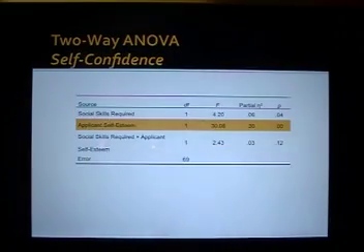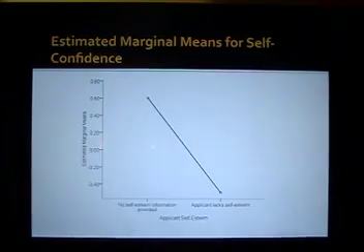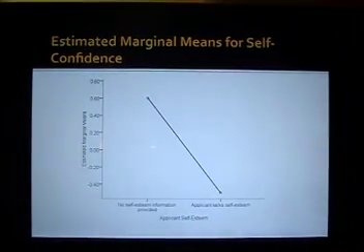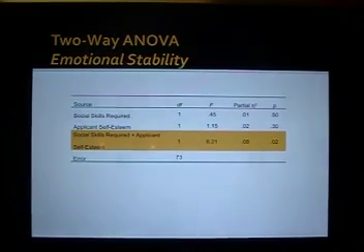There was a significant main effect of applicant self-esteem on perceptions of applicant self-confidence. This figure shows that applicants who lack self-esteem are perceived as less self-confident than applicants for whom no self-esteem information is provided. There was a significant interaction between applicant self-esteem and the social skills requirement on ratings of applicants' emotional stability.